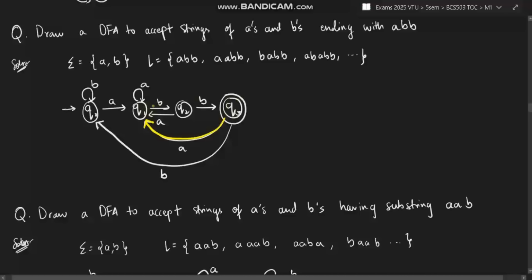If I take A here, it will be ending with BB. If I take A here, it will be ending with AB. That is wrong. It can end also with AAB, like that. It will end wrong. It should be ending with ABB, right? So I'll be taking A here.